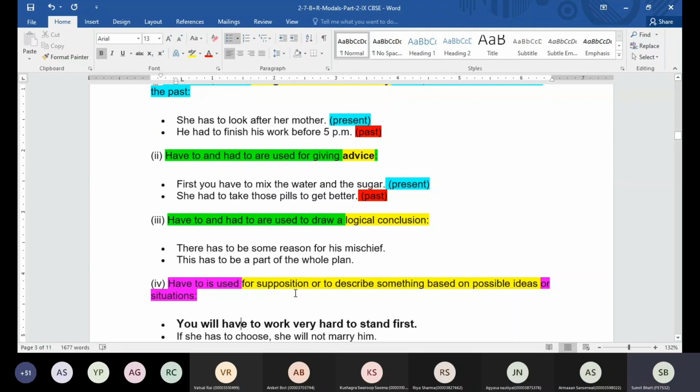So we are describing something based on possible ideas. Which car is it? The person, yes, red, sir. It is red in color, beta.